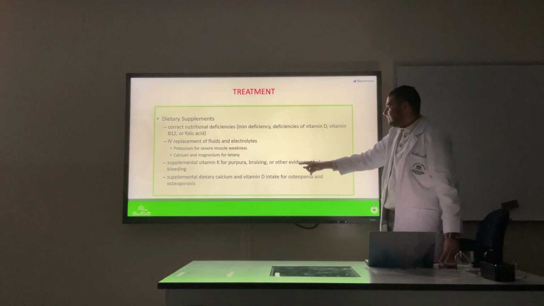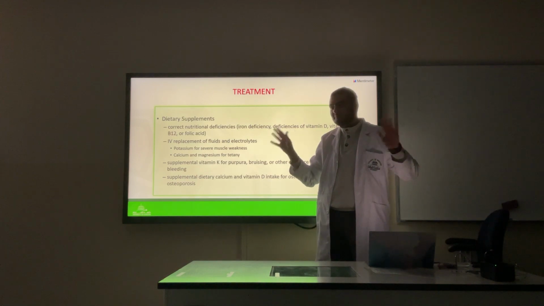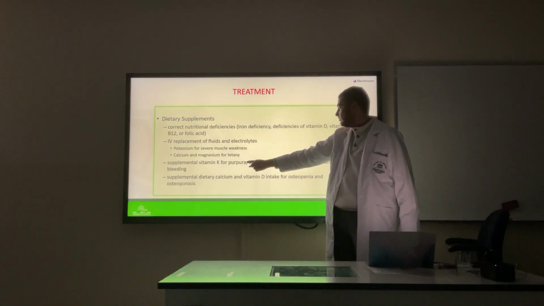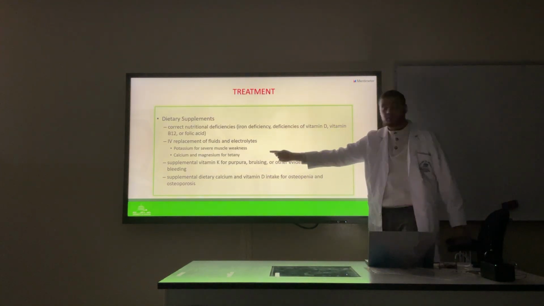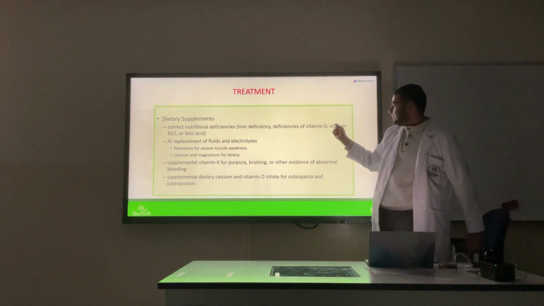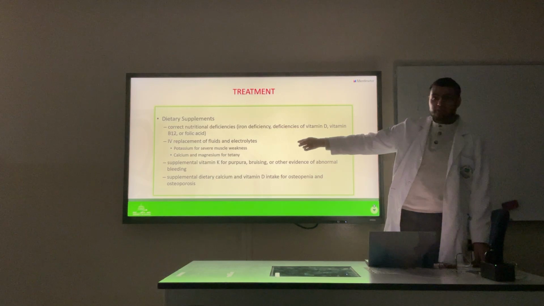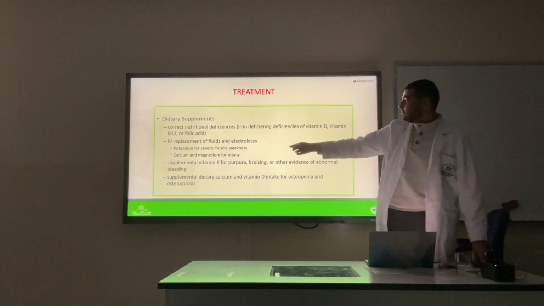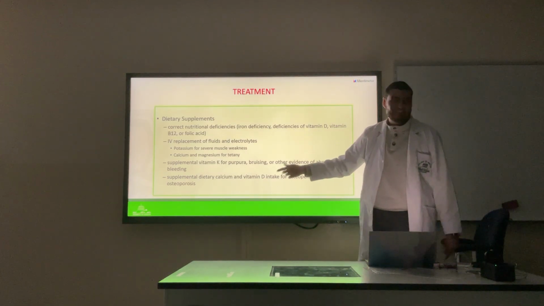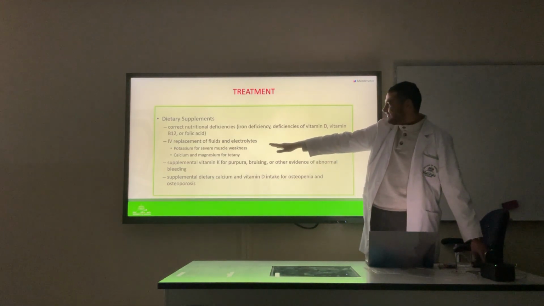You will find that there are some of the extra-intestinal manifestations which can be fixed by supplementation. For example, there could be some patients who are coming with purpura or bruising. That's because of vitamin K deficiency. Some neuropathic changes due to B12 and folic acid deficiencies, iron deficiency anemia because of iron deficiency, of course. Severe muscle weakness could present in an acute stage. You need to supplement them with potassium, even as an IV fluid, okay? When they come really late and in a really bad state, or they have eaten a huge gluten-rich meal. Then you have calcium and magnesium for tetany.